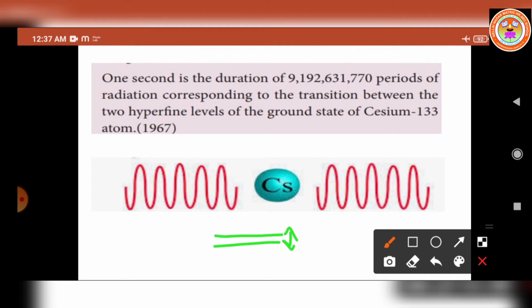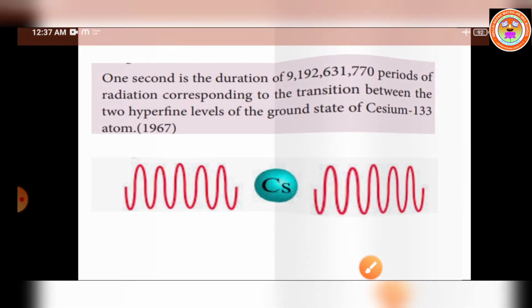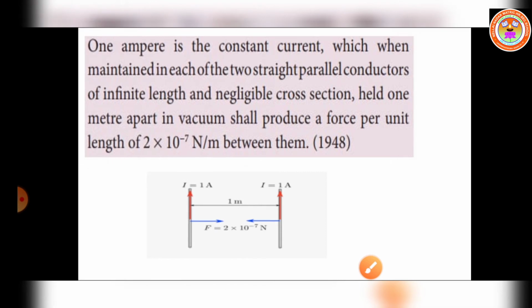So here it is given to us what? How many periods take place? 9,192,631,770 periods of the radiation. Its transition between the two levels of the ground state of cesium-133 atom. So this much time only we have to take as 1 second. The value is very important. Okay. So next we have to move on to ampere.